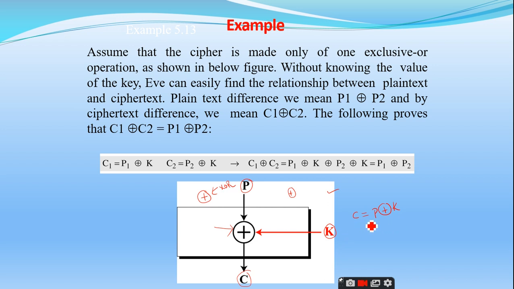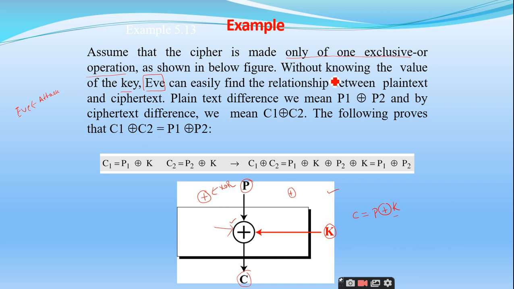The ciphertext C is equal to plain text XOR key K. So assume that the cipher is made up of only one exclusive OR operation, and without knowing the value of the key, Eve, whom you have to treat as an attacker, always tries to attack the plain text and ciphertext, and wants to make a lot of analysis to retrieve the key. That is the main motto of Eve. That's the reason why we call Eve an attacker.